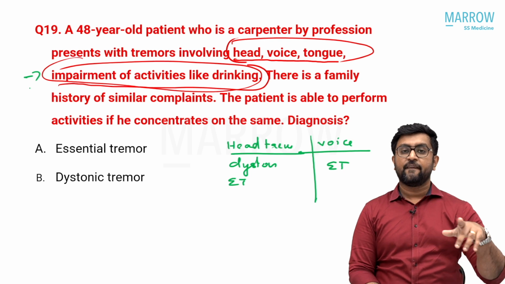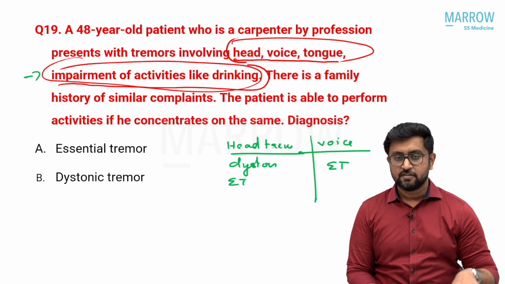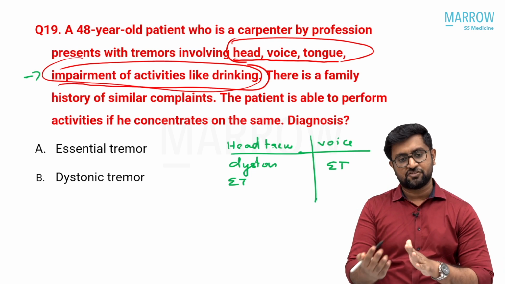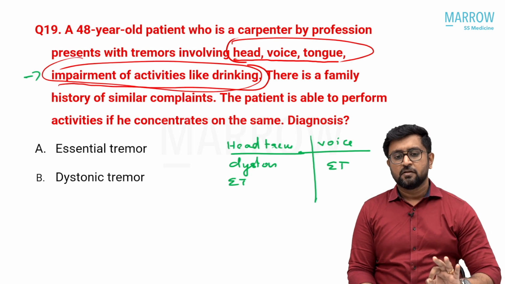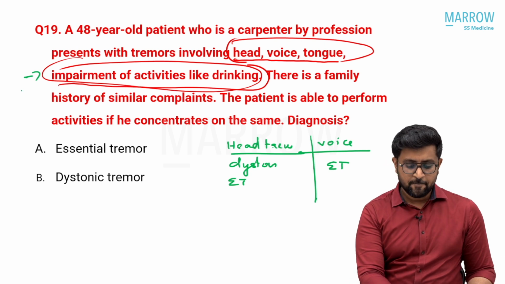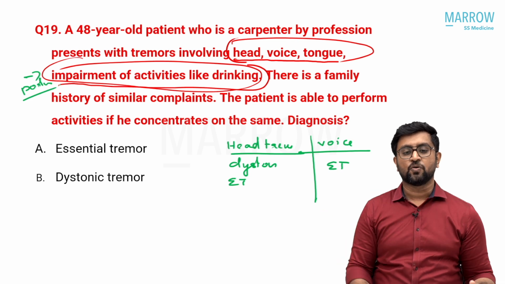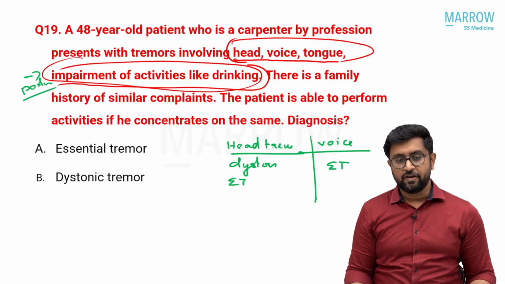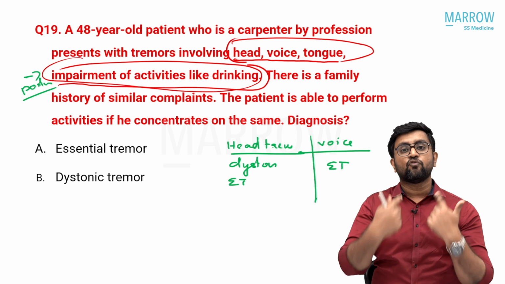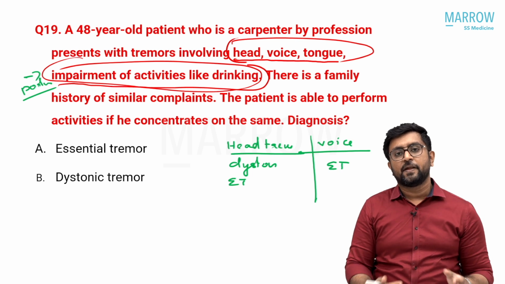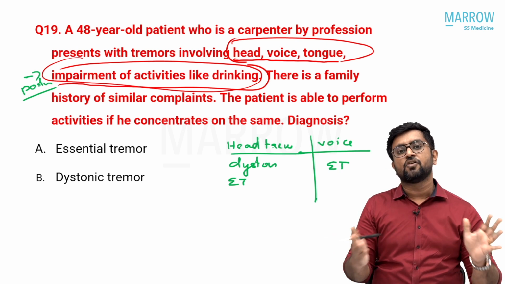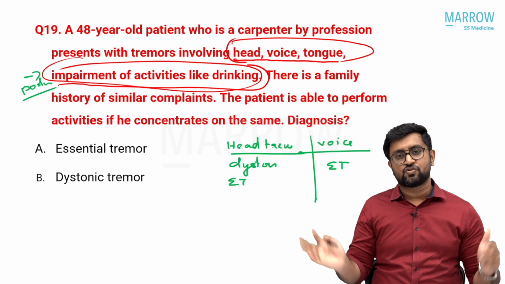And suppose a confusion happened between dystonic and essential, if you consider that the tremor has a postural component, a postural component can sometimes be dystonic also. But a dystonic postural component with a head tremor and a voice tremor cannot be an isolated dystonia. It should be a syndrome or a generalized dystonic syndrome.